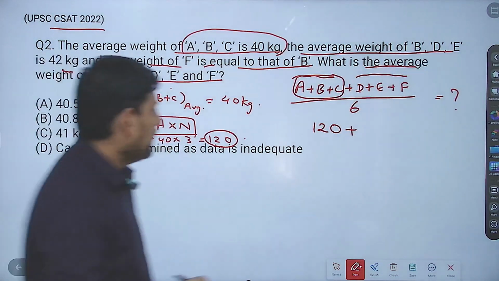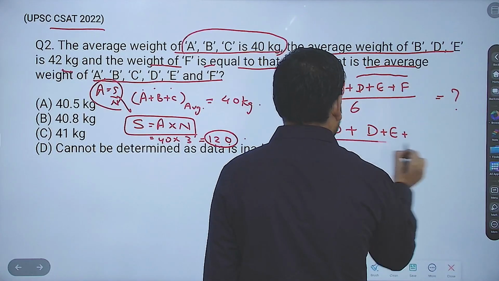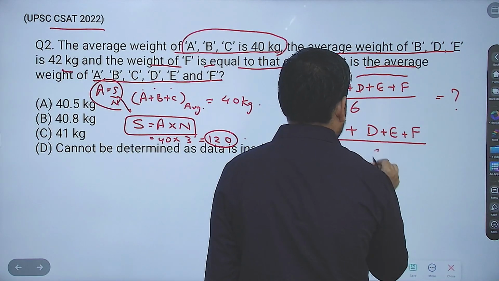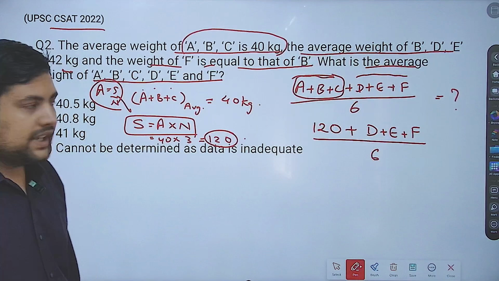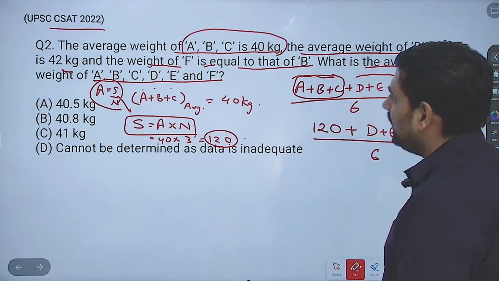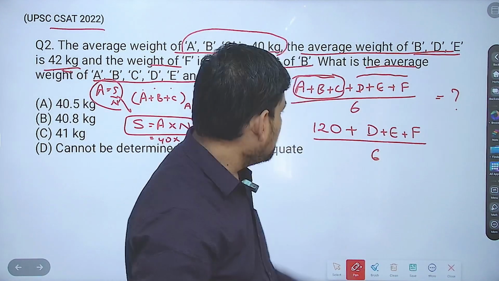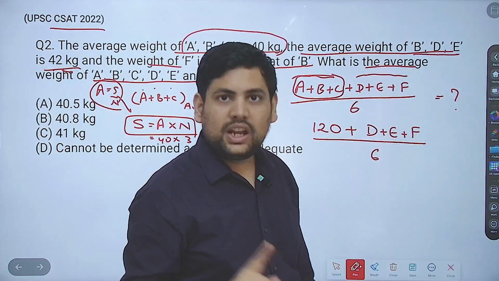plus. Now D, E, F I don't know. Now how do I find D, E, F? The sum. Now see, the average weight of B, D, and E is 42 kg. Okay, so now what you want? You want D, E and F. What is given?